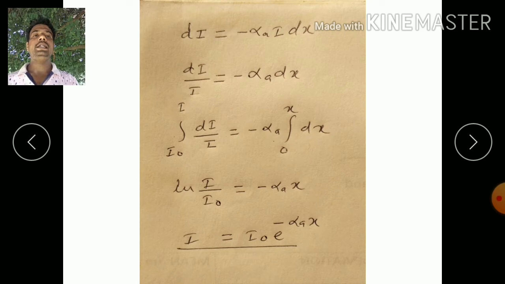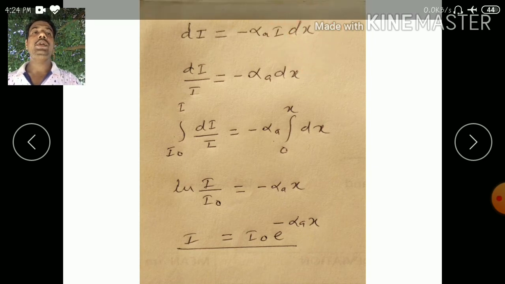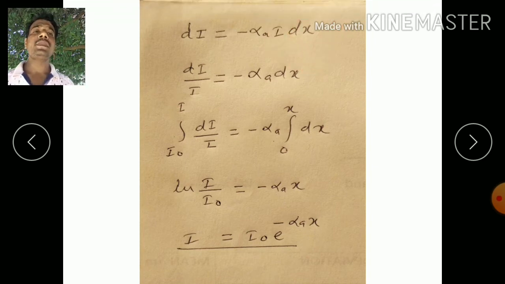Here dI represents the decrease in the intensity of light inside the material, which is proportional to the width of the material and also the intensity inside the material. This I represents the intensity inside the material, and dx is a small element of width of the material. So dI is proportional to dx as well as I. Here alpha A is the absorption coefficient or proportionality constant.